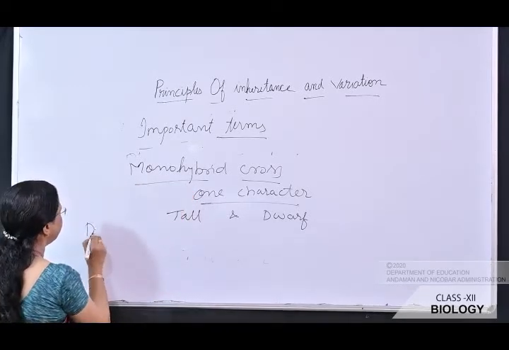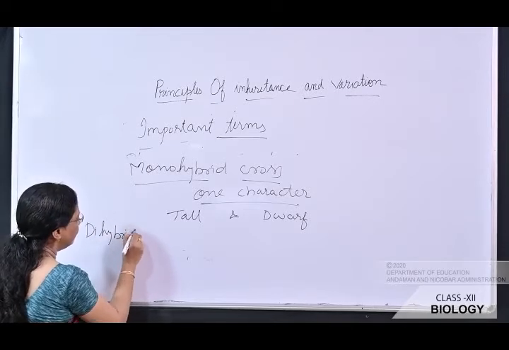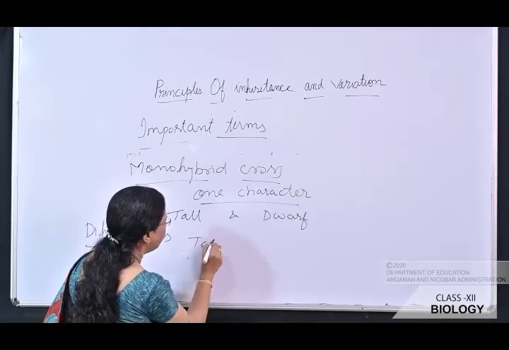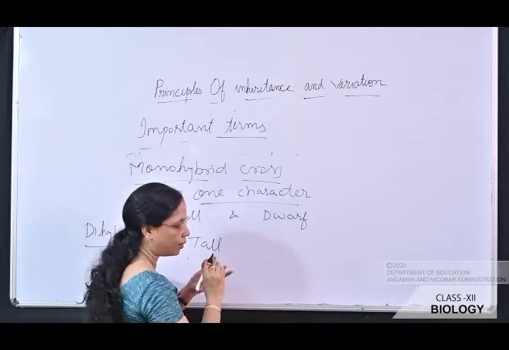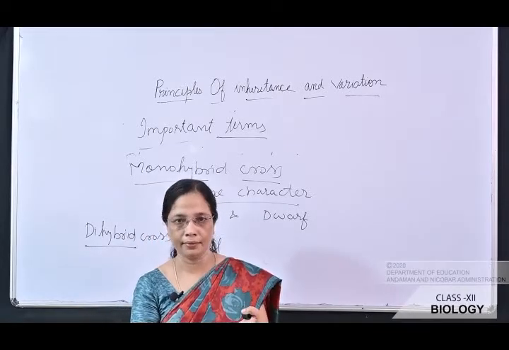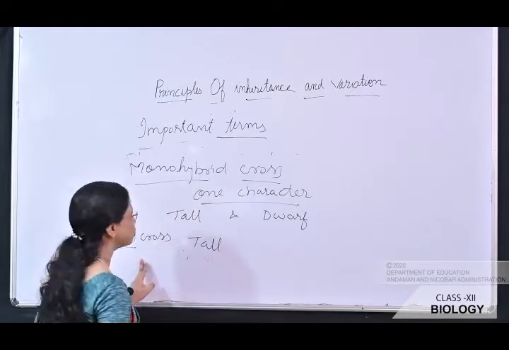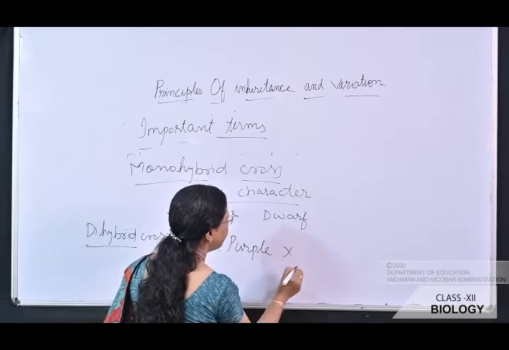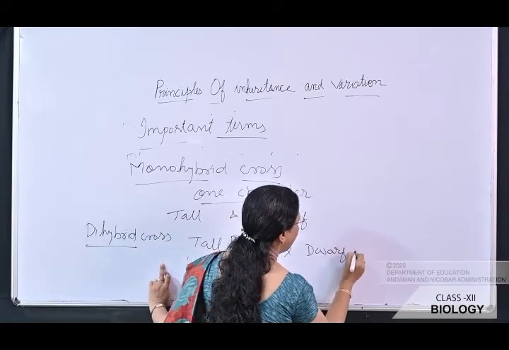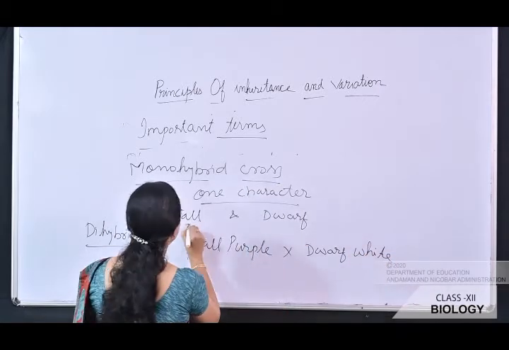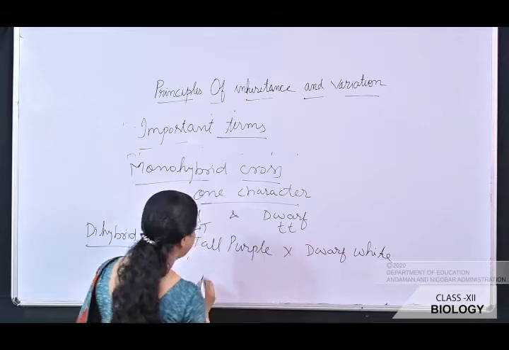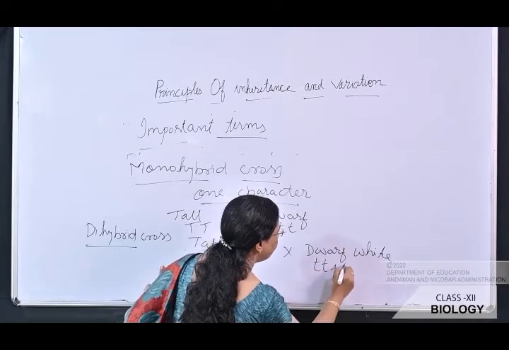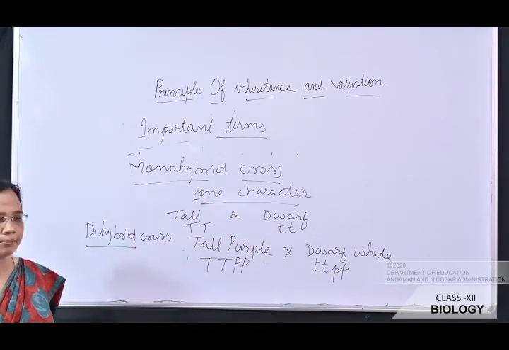So what is dihybrid cross? Dihybrid cross means if we take two characters at a time. Suppose we are taking tall, along with that color of the flower, height of the plant and color of the flower. If we take them together, that cross is known as dihybrid cross. So tall and purple is crossed with dwarf and white. Okay, here you will see capital T, small t, capital P, small p, small p. So this is known as dihybrid cross.